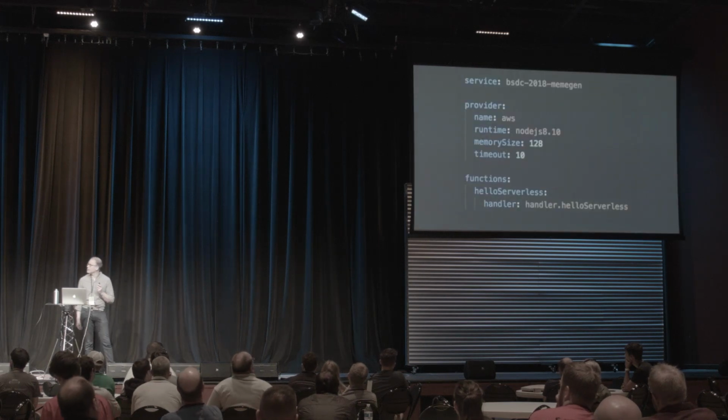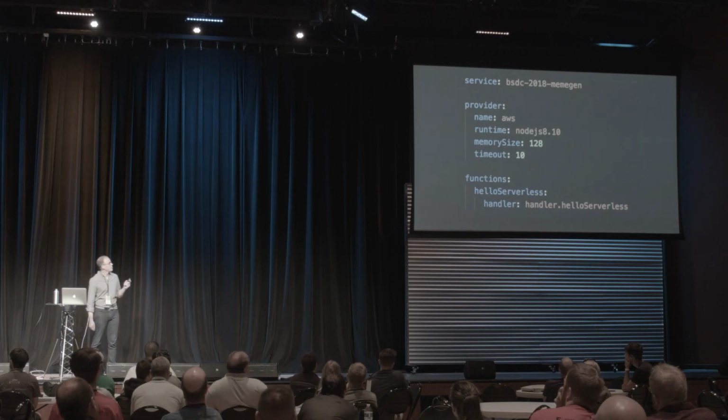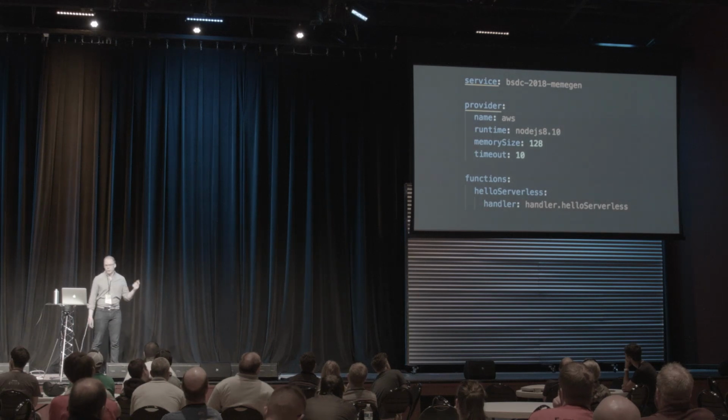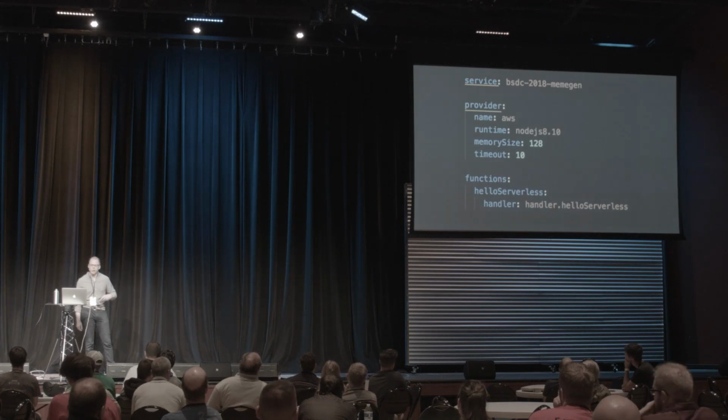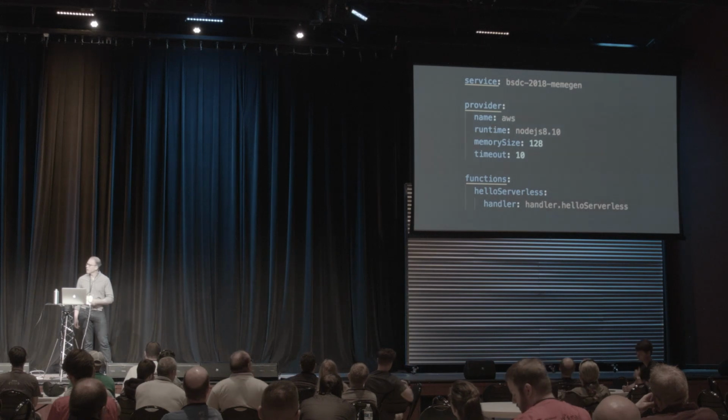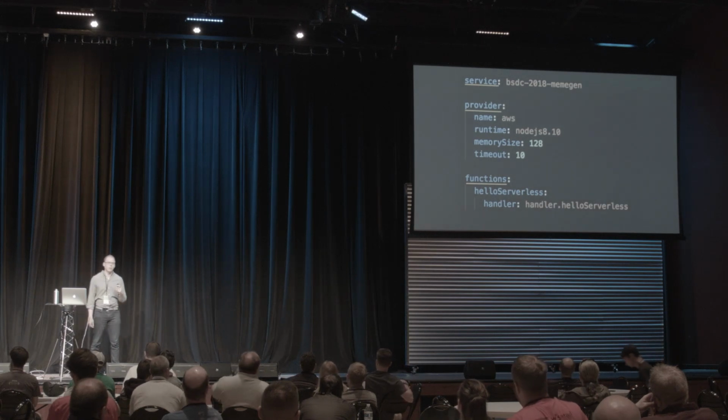So this is what the serverless framework definition looks like. This is called serverless.yaml. At the top we have our service definition. In our case it's very simple, it's just the name of our service. Second, we have the provider. This tells serverless where we're going to run this code and what it's going to run on. In this case, it's Amazon and Node.js. And then lastly, we have the functions. This is where we define what functions we're going to run and how they're triggered. In this case, we have no triggers, so we'll have to invoke it manually.